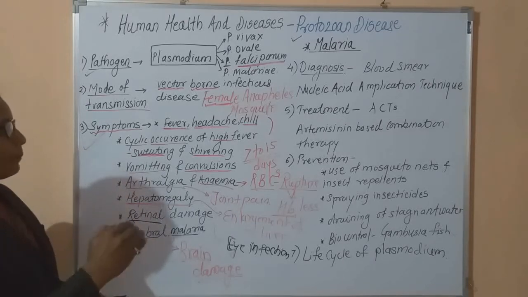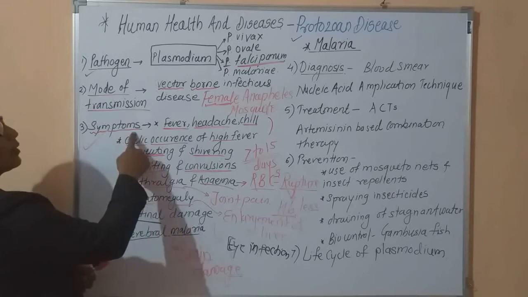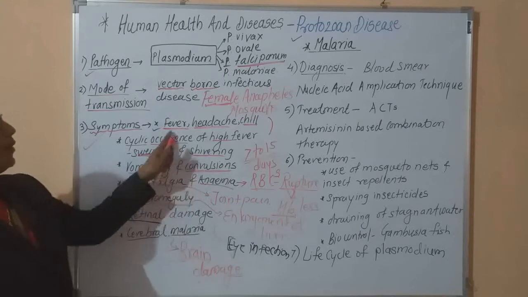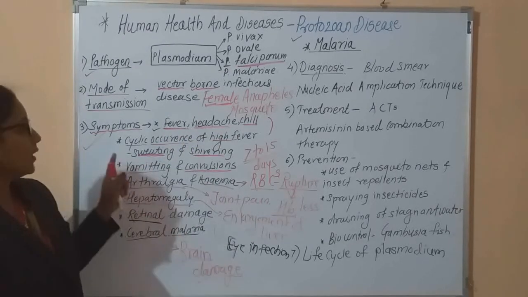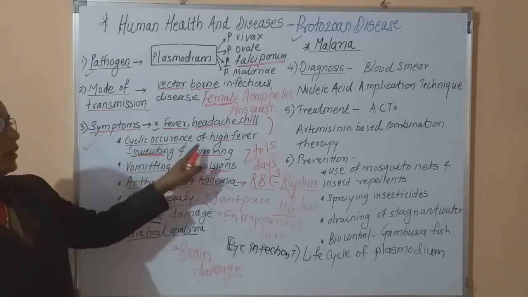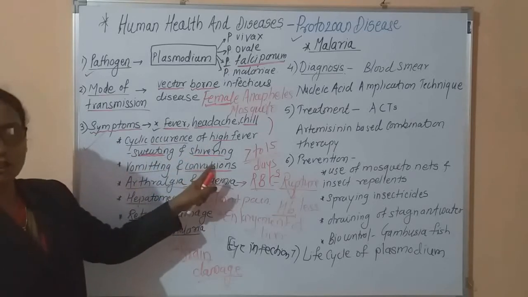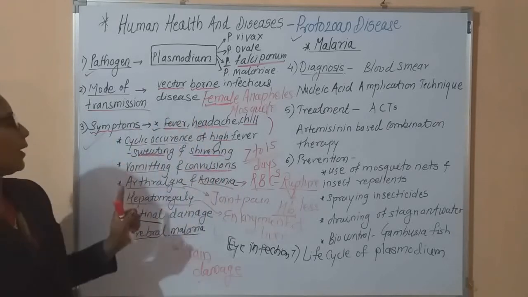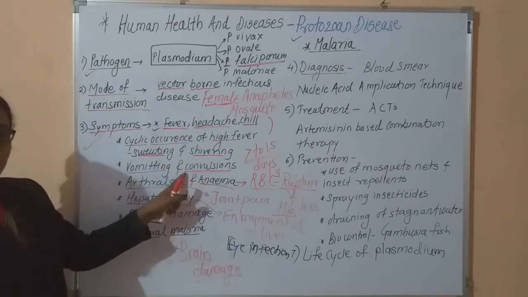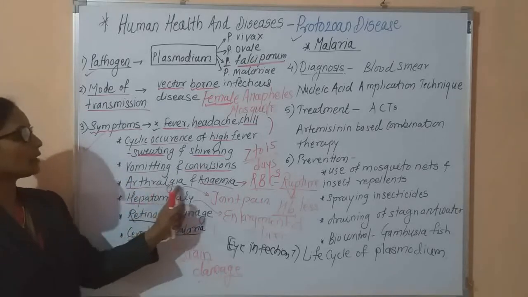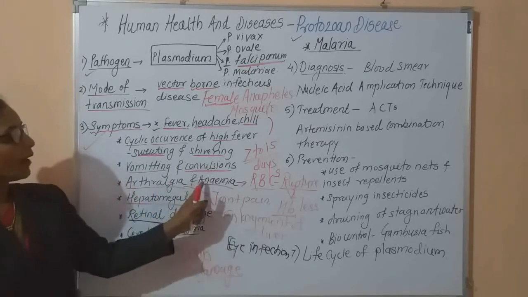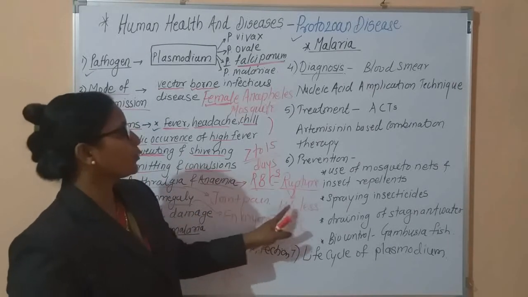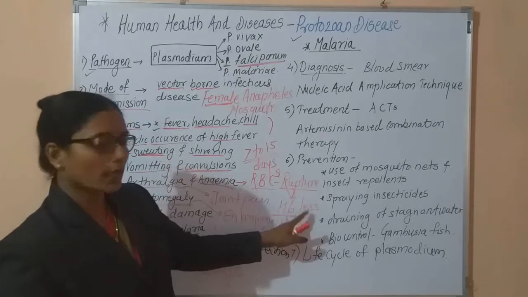Step by step, when symptoms occur, the first, primary symptoms include fever, headache and chill. Secondly, after a few days, there is cyclic occurrence of high fever, sweating and shivering. But these symptoms occur 7 to 15 days after the biting. Then vomiting and convulsion. Also there is arthralgia. Arthralgia means joint pain. Anemia means RBCs, that is red blood cells, rupture, and due to less hemoglobin, the person becomes anemic.